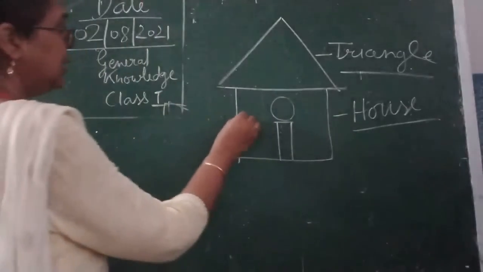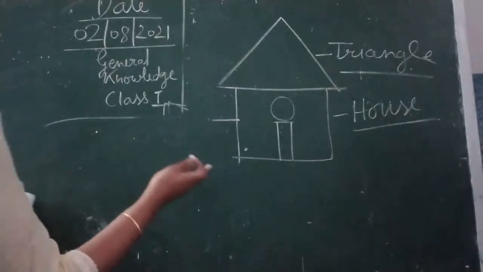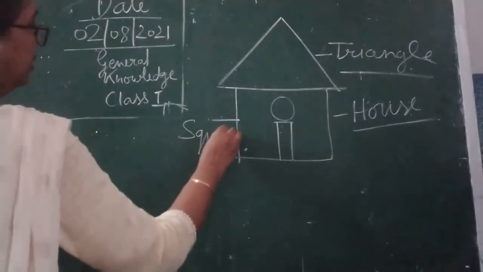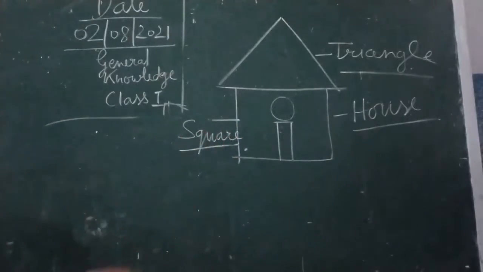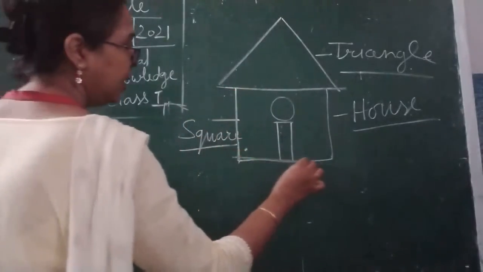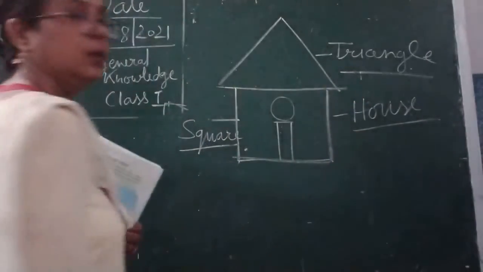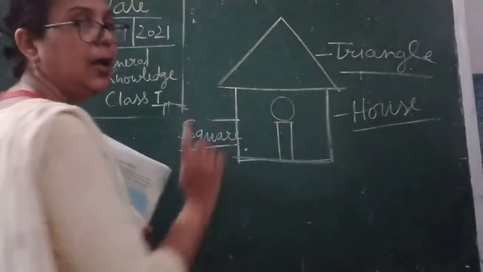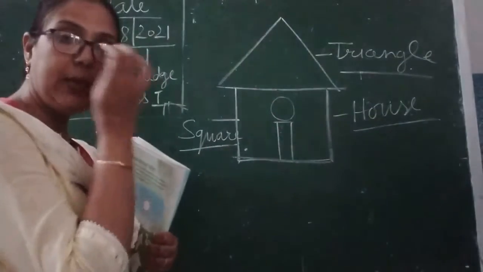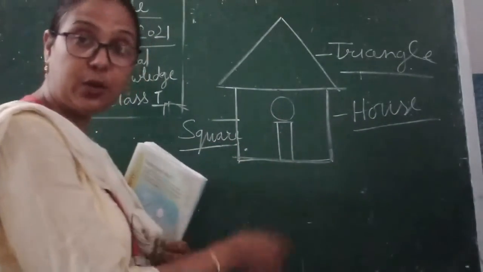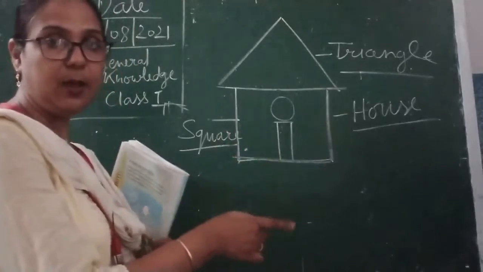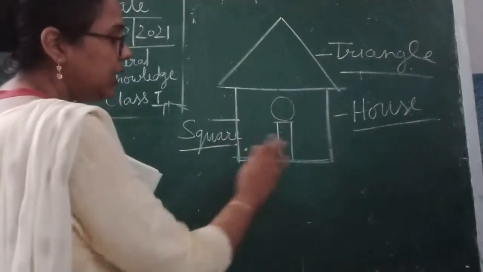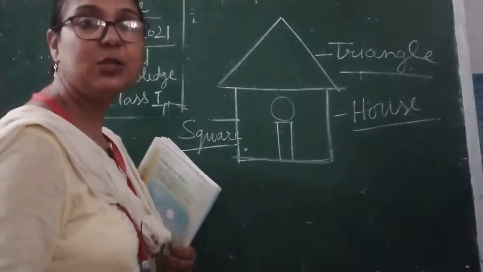Now here if you will see, children, there are different types of shapes. If you can see, that is a square. This is a square. The body of the house is made with a square shape, because here you can see all 4 corners are equal. कोई भी लाइन आपको बड़ी हुई नहीं दिख रही है, कोई लाइन आपको छोटी नहीं दिख रही है, सारी लाइंस बराबर हैं. So it also has 4 corners and each line is equally balanced. So this is a square shape.